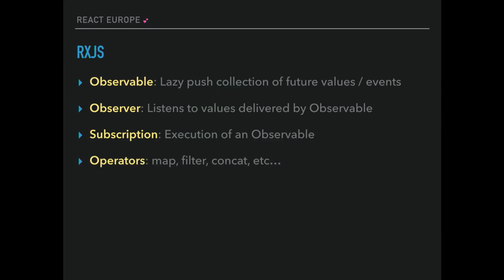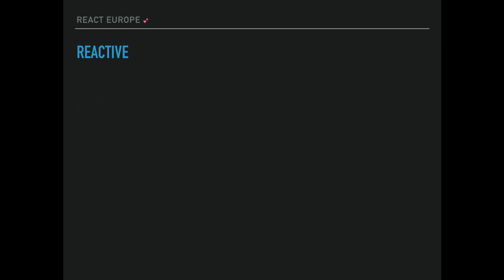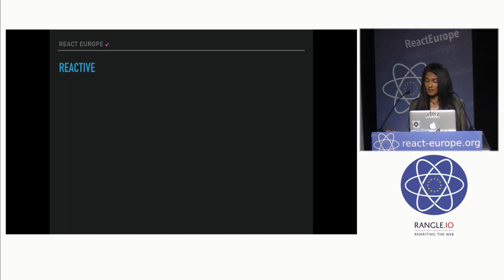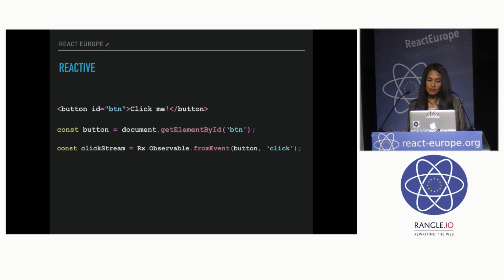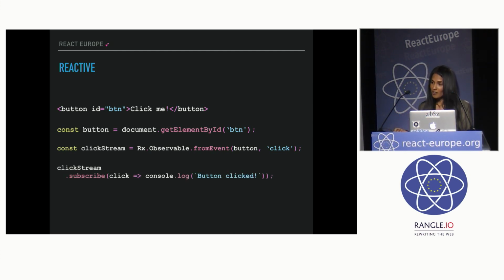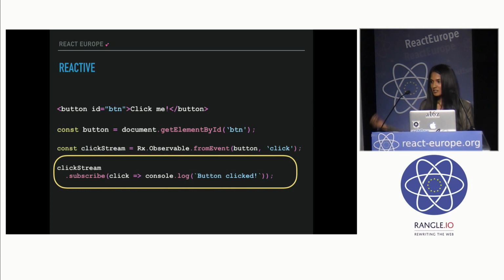And then you have a bunch of operators like map, filter, and concat, which are pure functions that enable you to use a functional programming style to deal with these collections of events or future values. And so what RxJS really brings to the front end is reactivity. So let's say you have a button, right? And then now, all of a sudden, you can create an observable from the clicks to that button. And then when you want to get the values out, you subscribe to it, and you're called back with each value in turn. And so your program is now expressed as a reaction to its inputs.